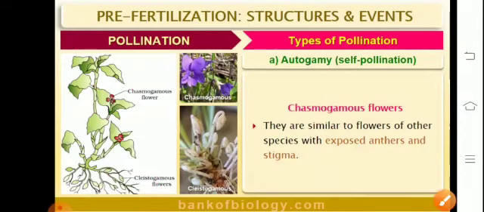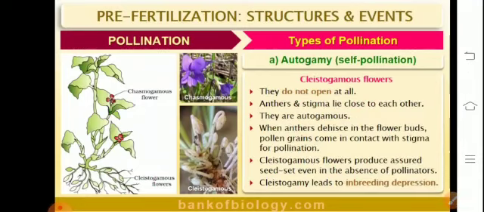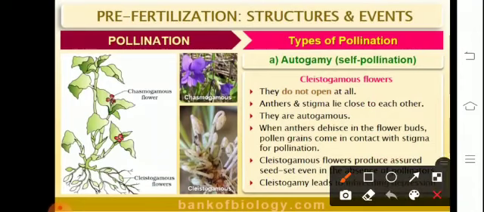Talking about autogamy, we'll talk about the chasmogamous flowers. They are similar to flowers of other species which have exposed anthers and stigma and facilitate the process of cross-pollination. Whereas cleistogamous flowers are closed. They do not open at all.